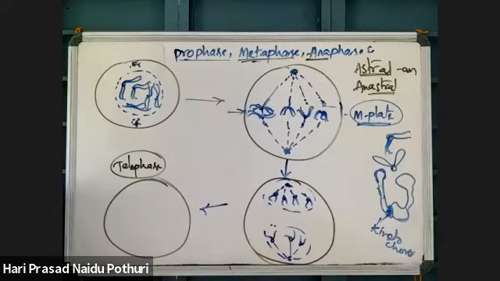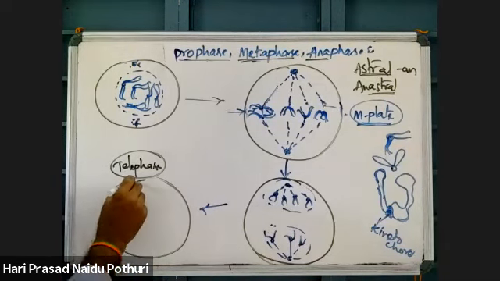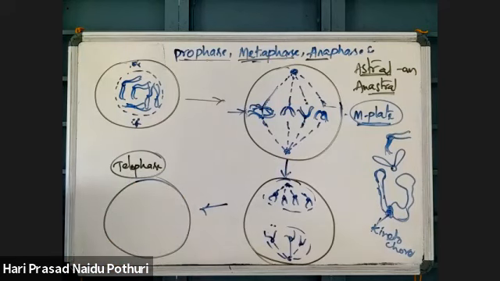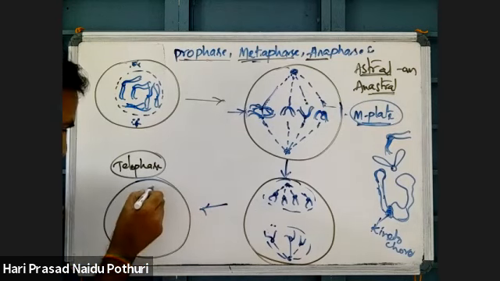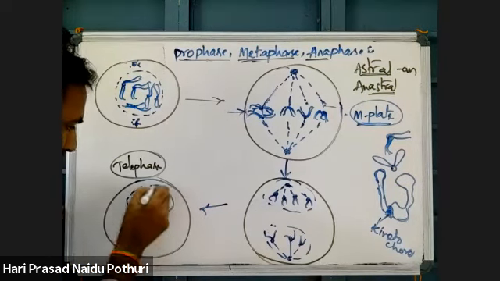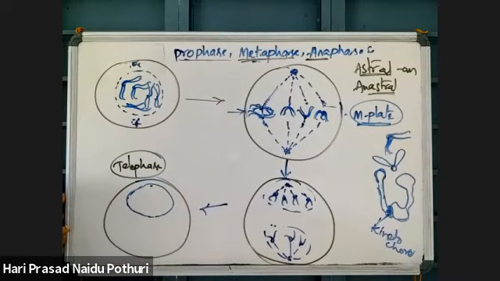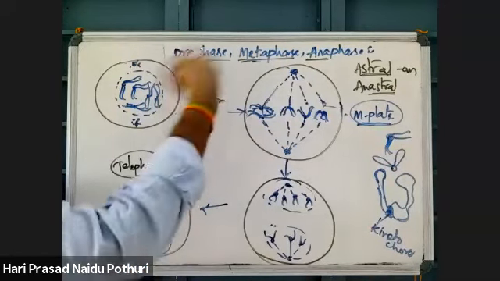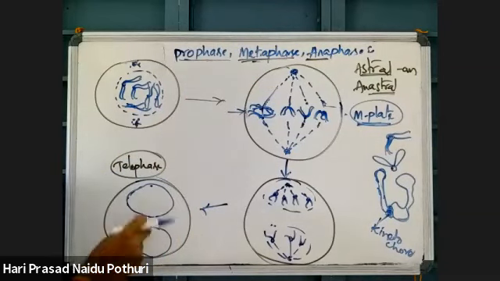Prophase: condensation of chromosome, disappearance of Golgi, endoplasmic reticulum, nuclear membrane, nucleolus like that. Here, that nucleolus will reappear, nucleus will reappear, endoplasmic reticulum will reappear, Golgi complex, nucleolus, everything will reappear. In prophase, these disappear, but in telophase they will reappear.